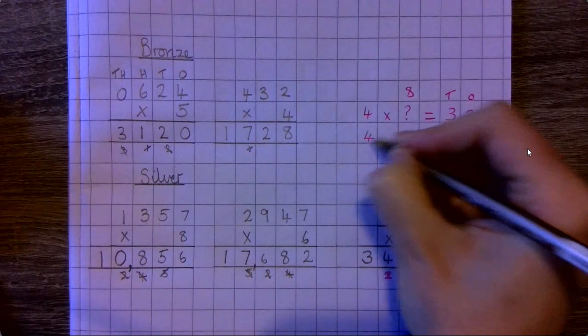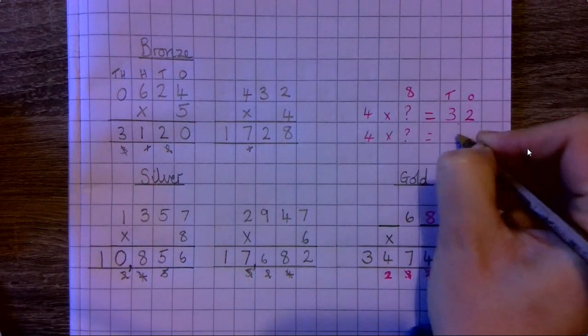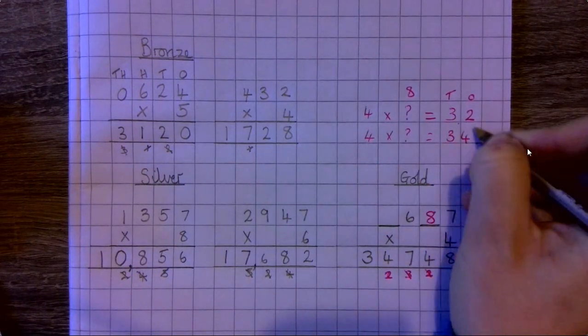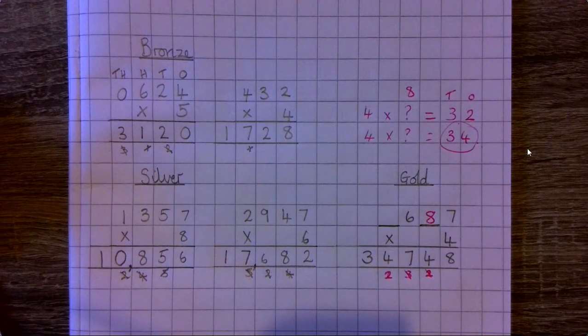So 4 times something equals 34. Well, 34 isn't a multiple of 4. I know what we need to do. We have to add on 2, don't we?